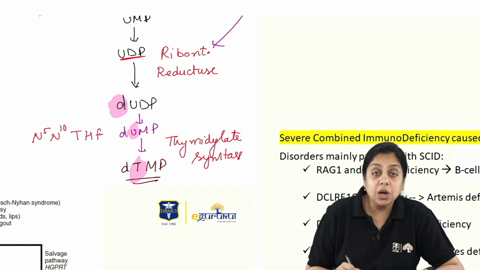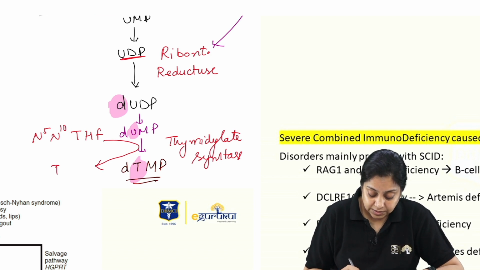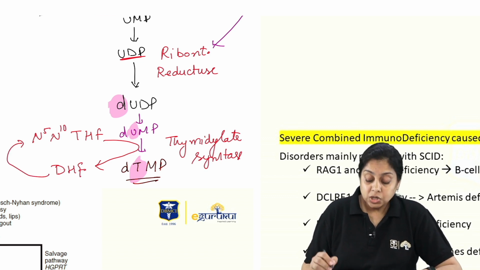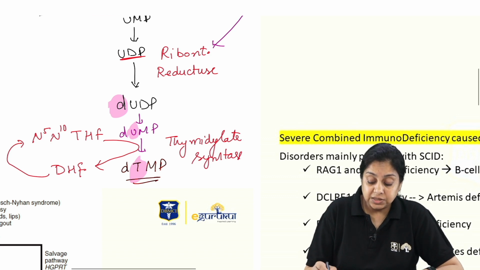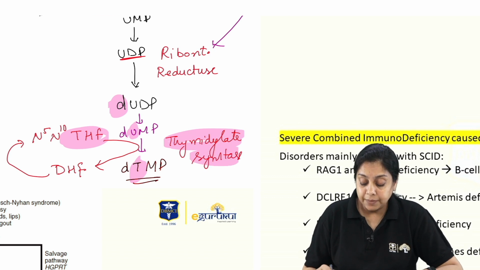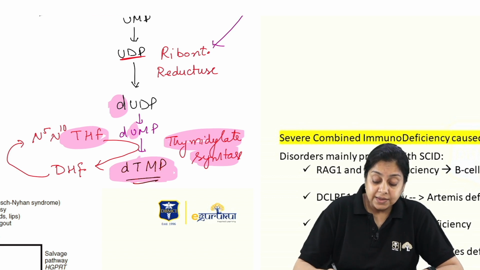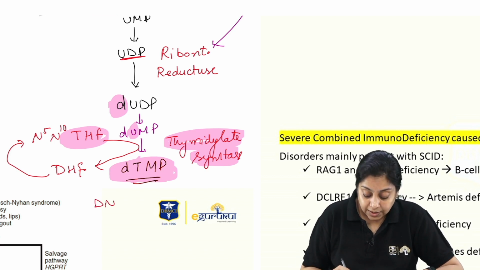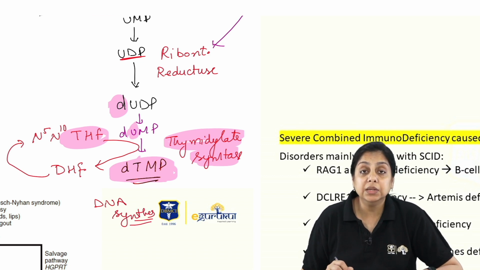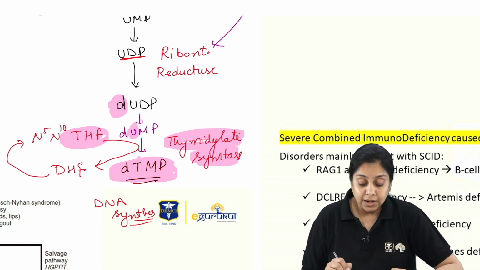Remember, there are two methyl donors, right? This is donated by this, and then what we get is dihydrofolate, which should be regenerated back. Okay, so if there is any folate deficiency, it is impairing the thymidylate synthase enzyme, hence this will not be formed, and then there will be a problem in the DNA synthesis. My point is this, there will be a problem in the DNA synthesis. So folic acid is related to the DNA synthesis.